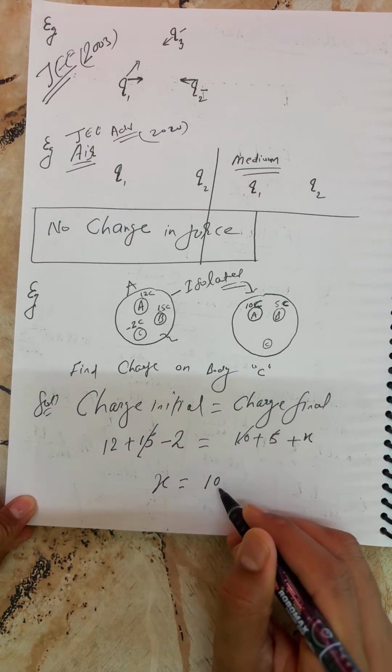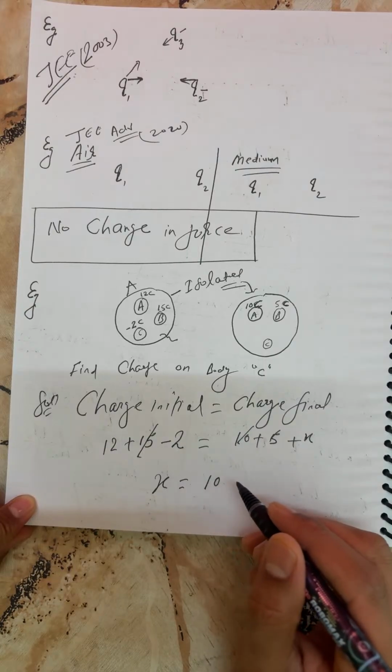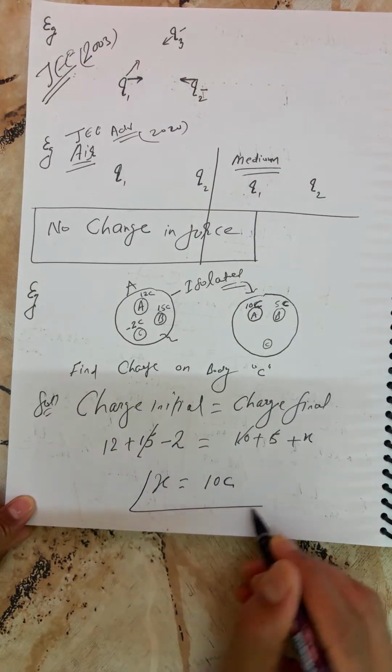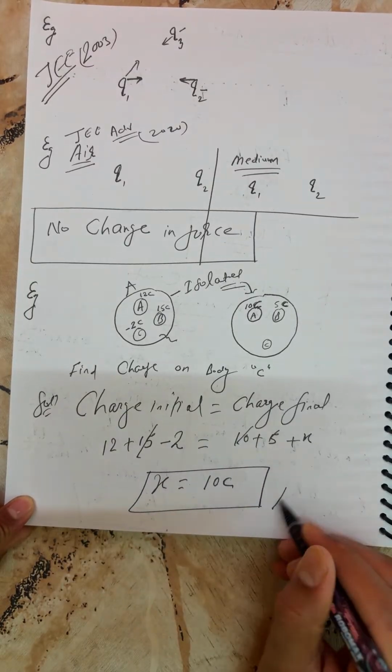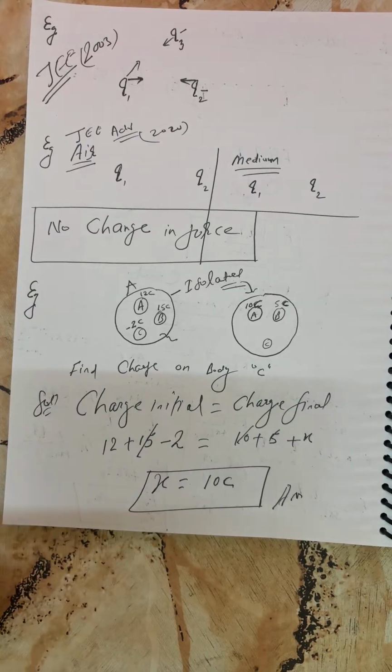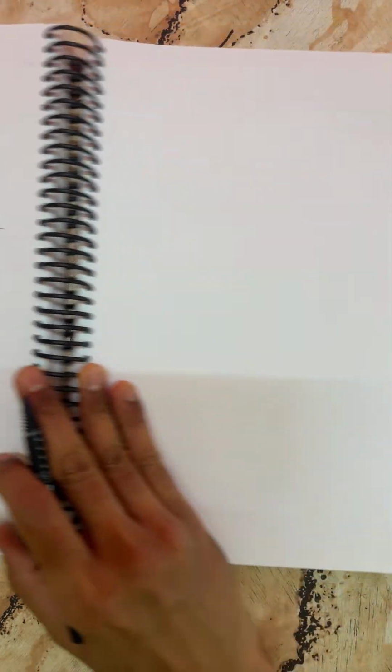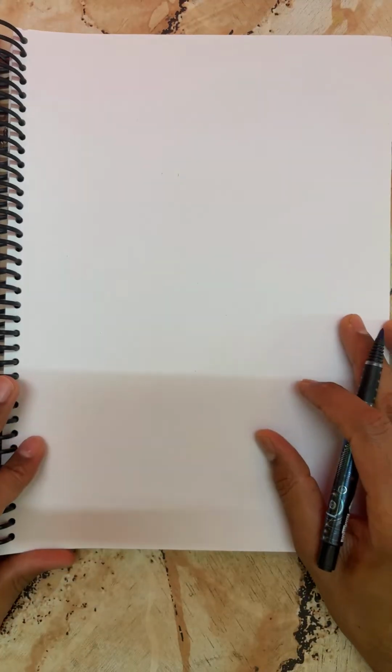Someone answered me 15. This is wrong. It is coulomb, not electron here. The answer is 10 coulomb. Okay, fine. Now let's have a look, because we are discussing numericals based on this. So come to the point.